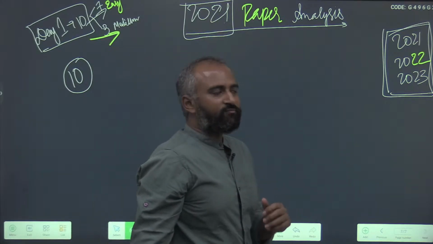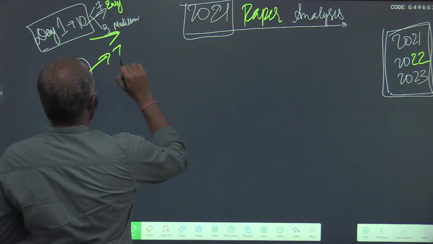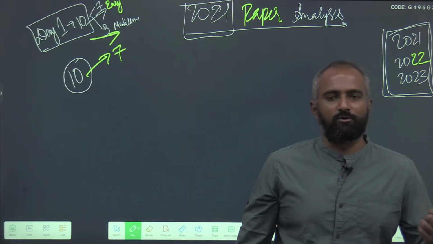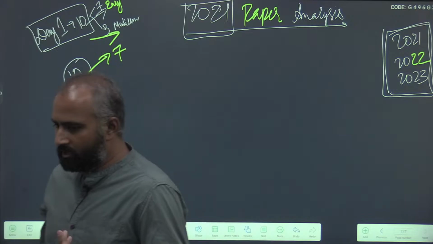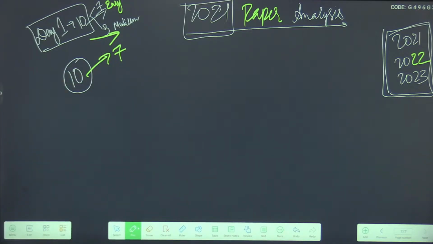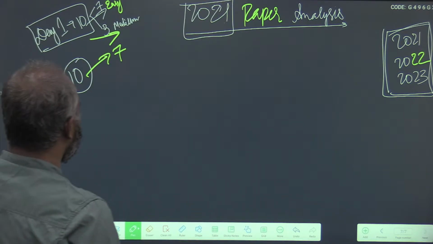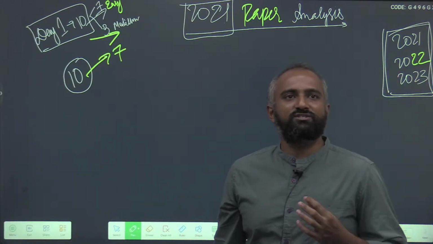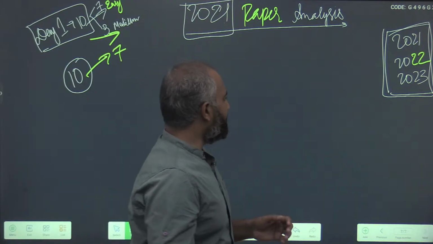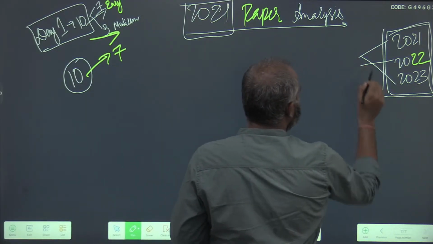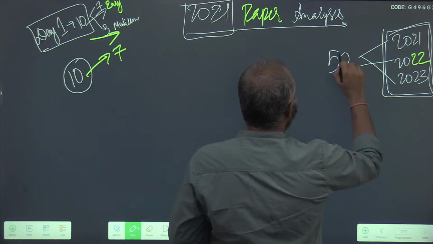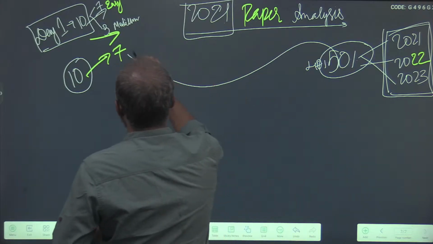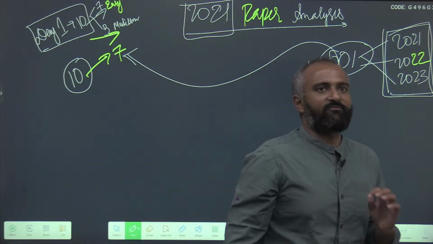Out of these 10, 7 were directly application of the basic concept that you seek. One was divisibility rules. If you watched the video yesterday, you would have easily understood that there was no twist, nothing else, just application of basic concepts. And I guarantee you that in all these years there will definitely be 40 to 50% of the questions which are of this kind, direct application of basic facts.